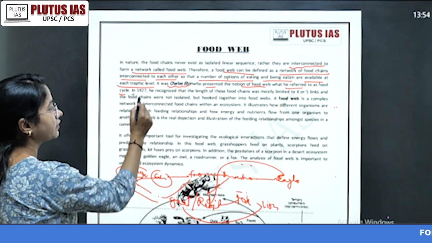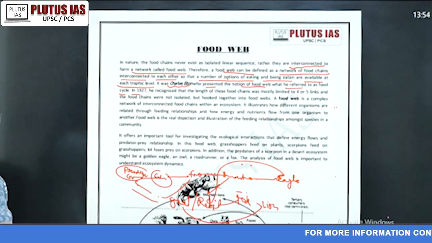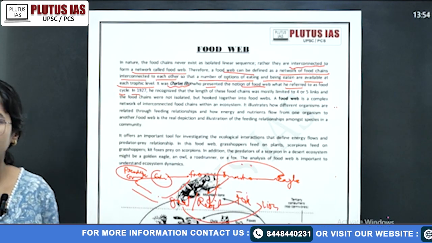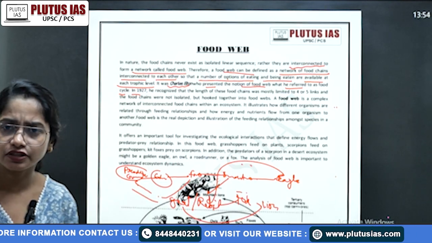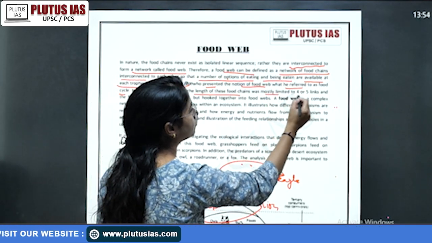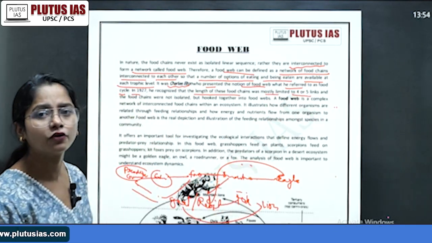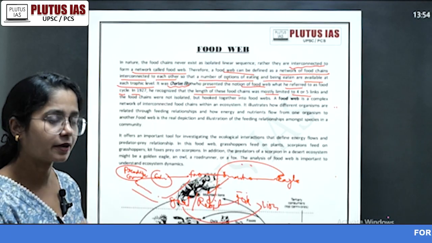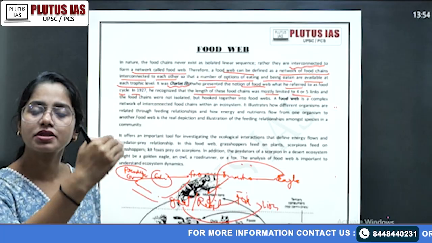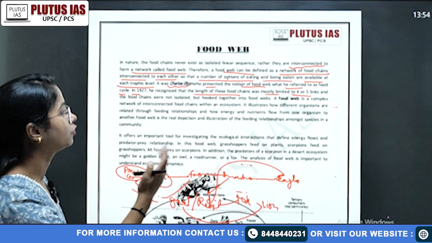In 1927, he recognized the length of these food chains. Actually, food chains are mainly of two types: grazing, and decomposer or detritivore food chains. He recognized that the length of the food chain was mostly limited to 4 or 5 links, which are your trophic levels: producer, then herbivore, then primary carnivore, and secondary, tertiary, quaternary, like this, 4 to 5 links.